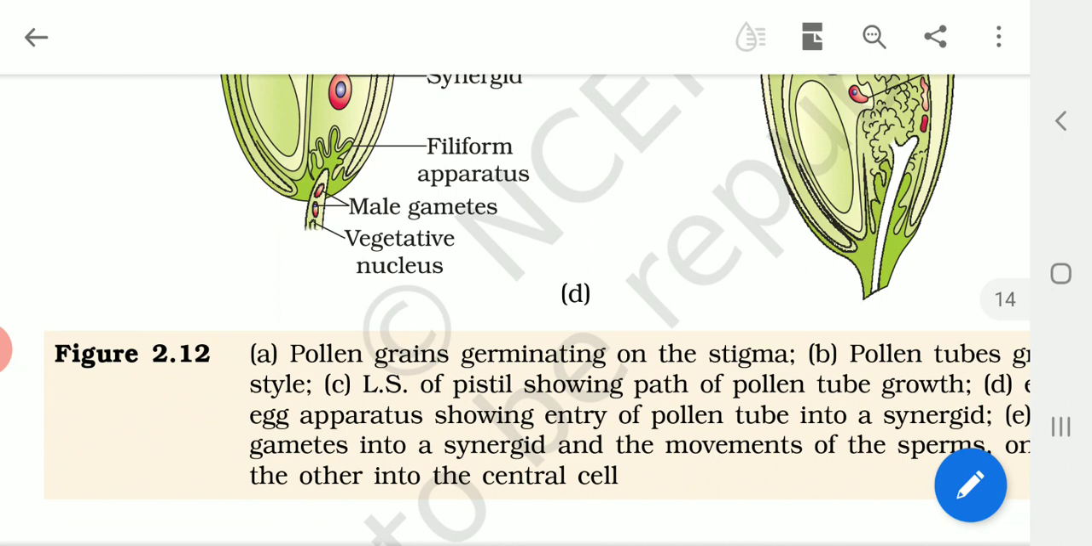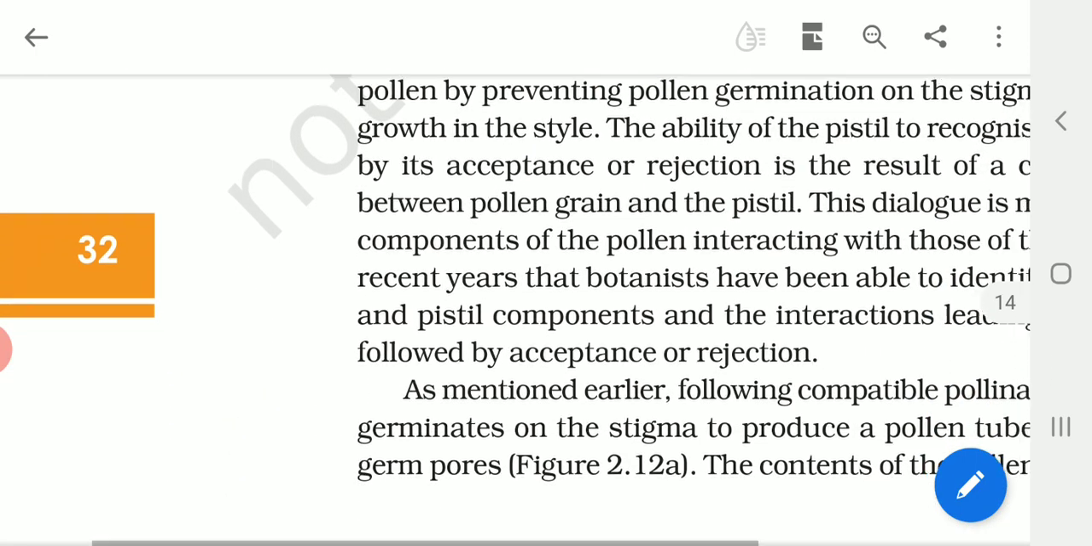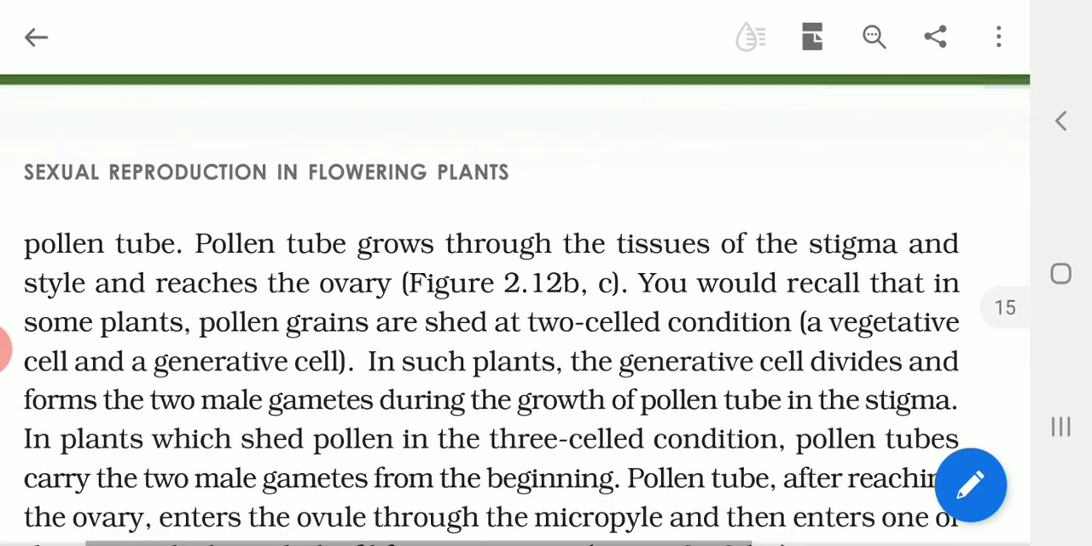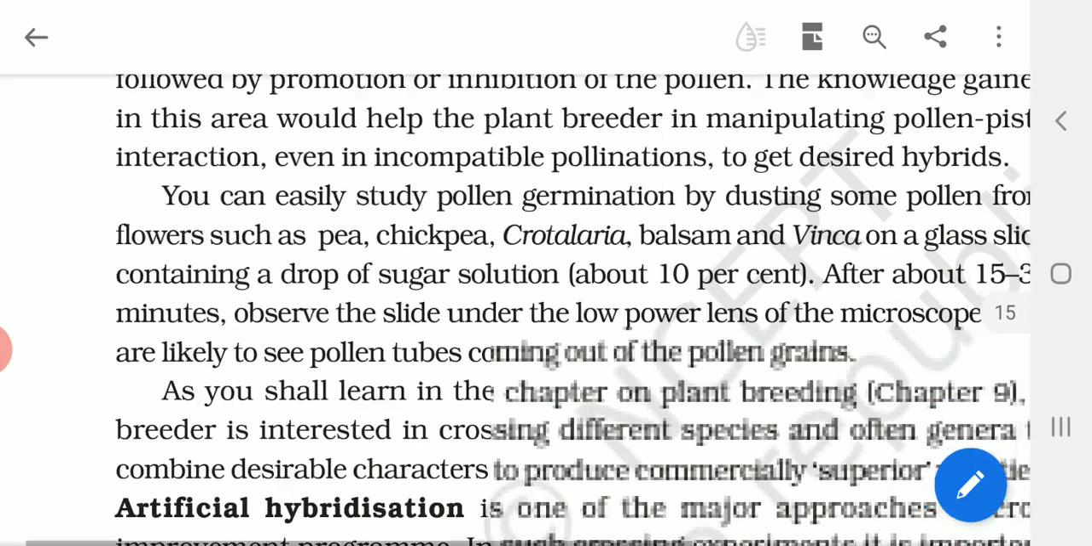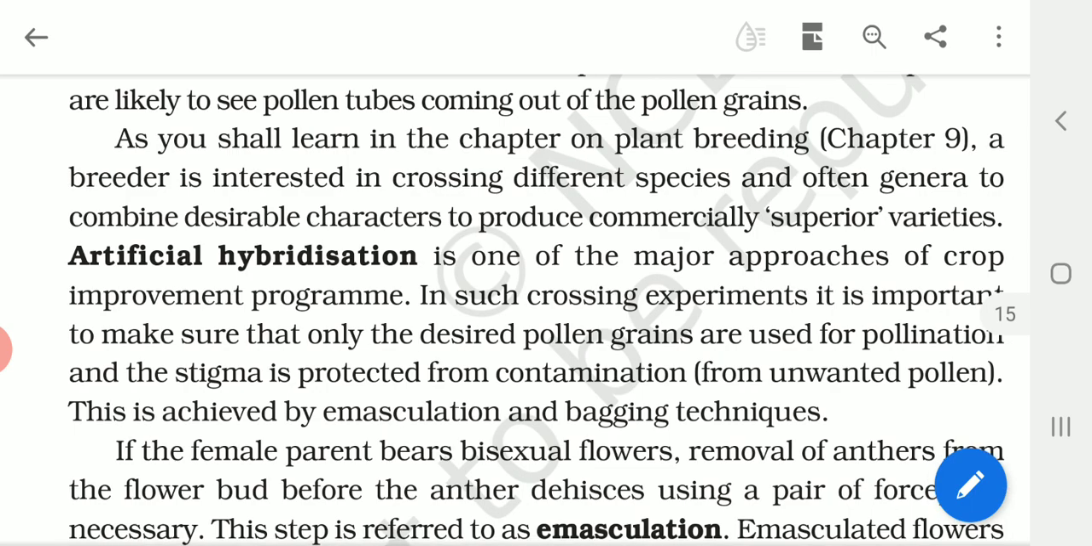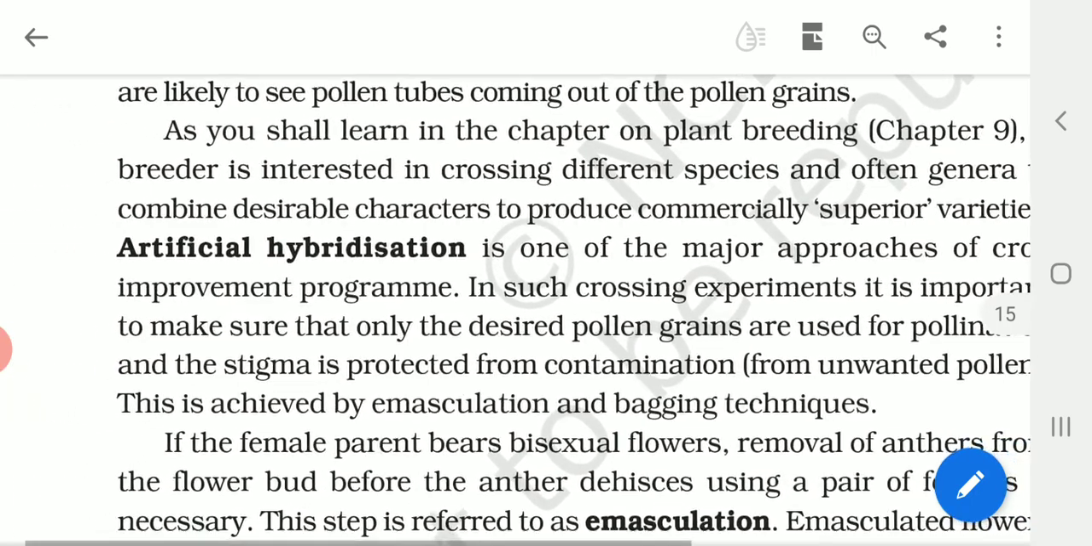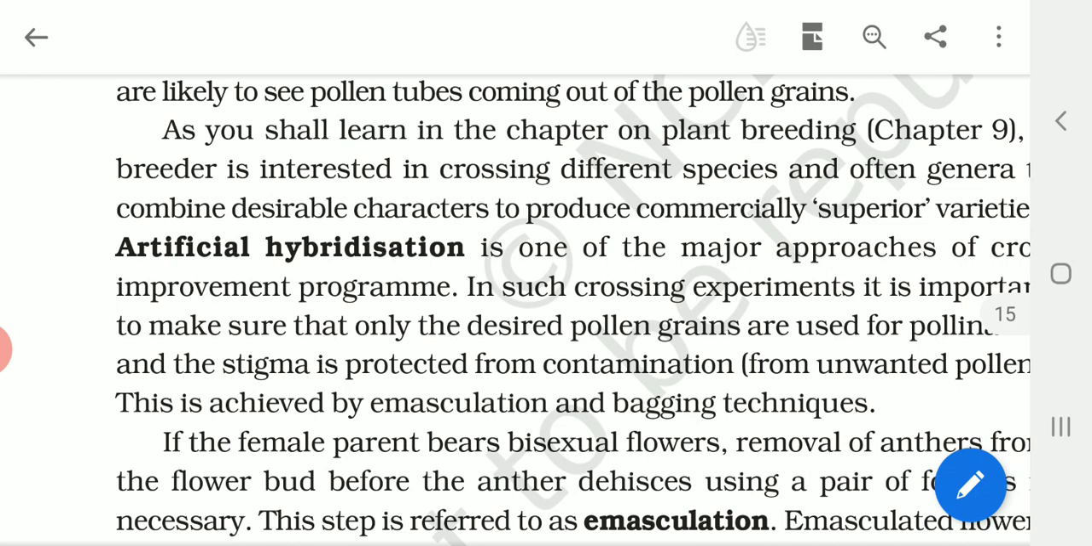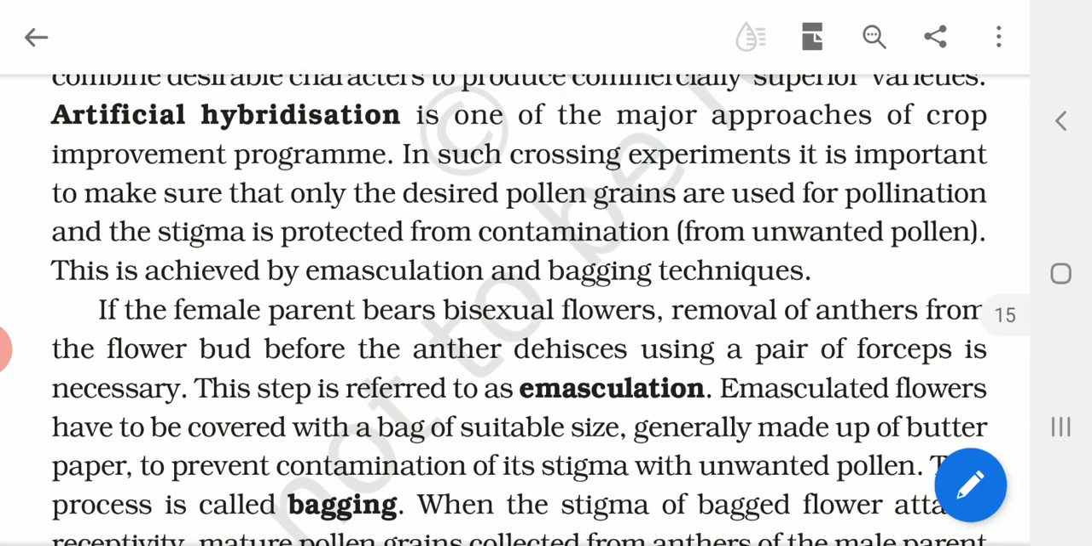They have been raised by means of hybridization, which is known as artificial hybridization. What is this artificial hybridization? It is one of the major approaches of crop improvement programs, and you have learned about this word already. It is the hybridization where we cross two different varieties of crop plants. As a result, we get new varieties, isn't it? So how is it done?